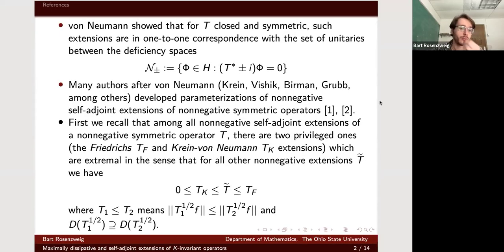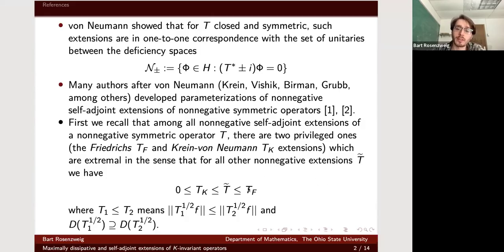This is also a rich theory. There's this nice structure among the non-negative self-adjoint extensions of T. Namely, there's a partial ordering amongst all the non-negative self-adjoint extensions. There's this somehow biggest one, the hard extension in physics called the Friedrichs extension, and there's this soft extension called the Krein-von Neumann extension.